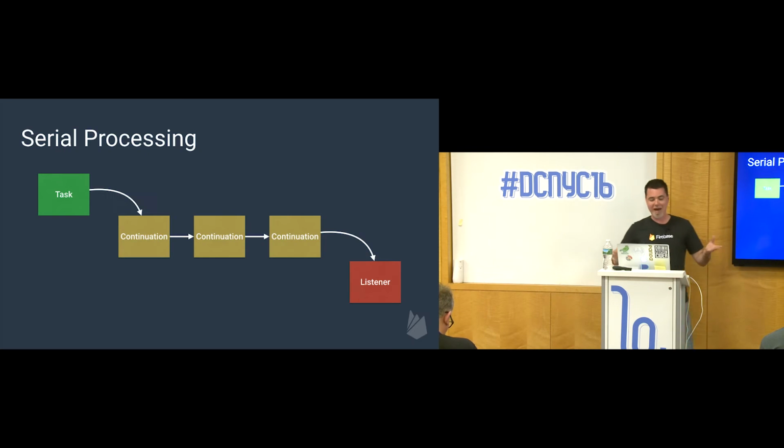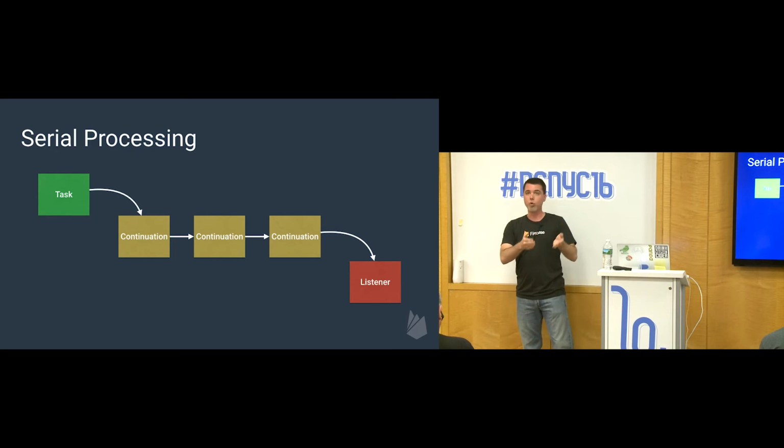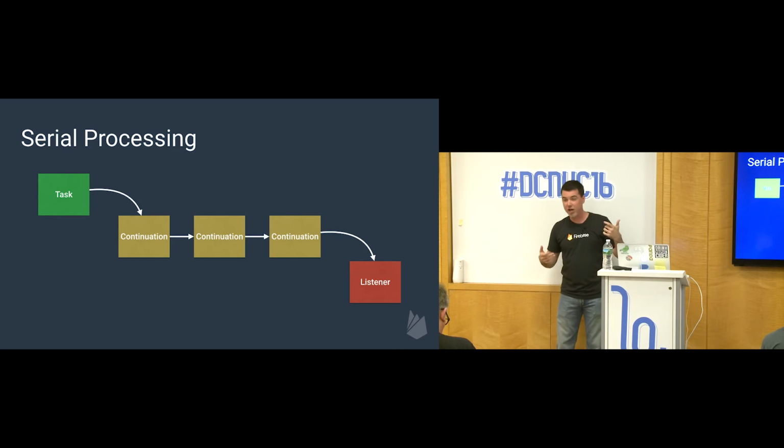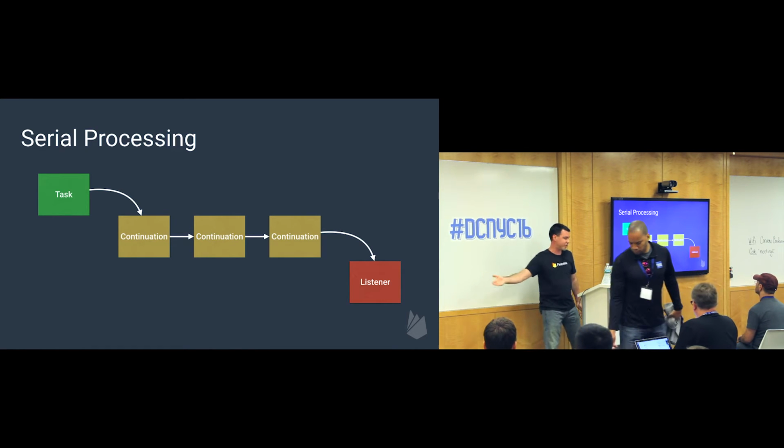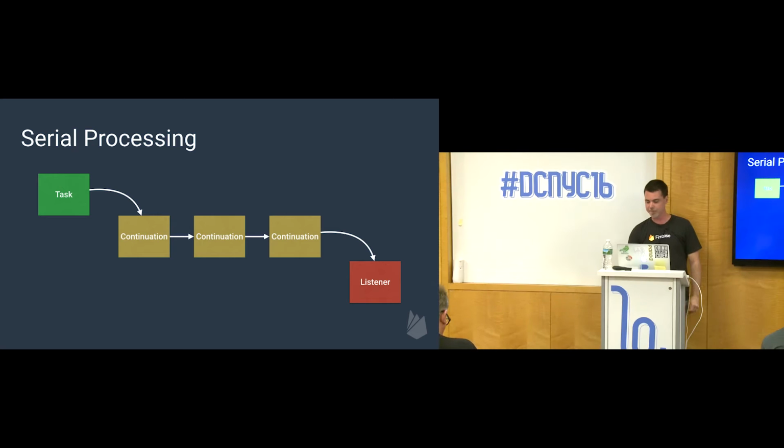So one pattern that comes up is you have a task, and that task will want to be resolved by a bunch of things afterwards. In the task API, we call those continuations. So you're continuing on from an original task. And then you have a listener at the end of that chain that receives a final result.